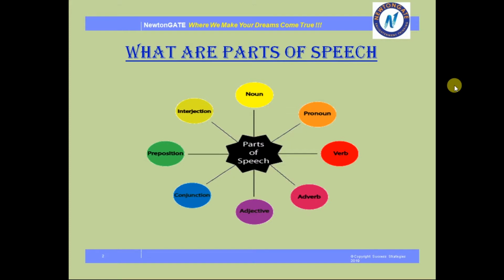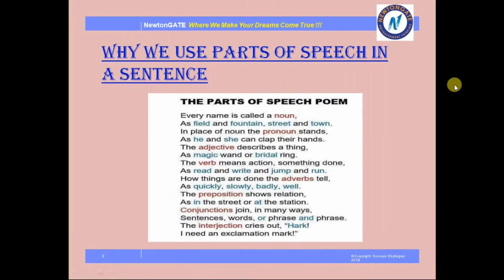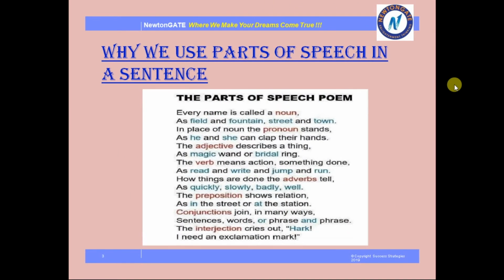So, whenever you will write any sentence, these 8 parts of speech are very much important. If you don't use these 8 parts of speech, your sentence will be incomplete. You can't write a sentence properly without using these parts of speech. So dear, you have to use these 8 parts of speech whenever you will write any sentence.